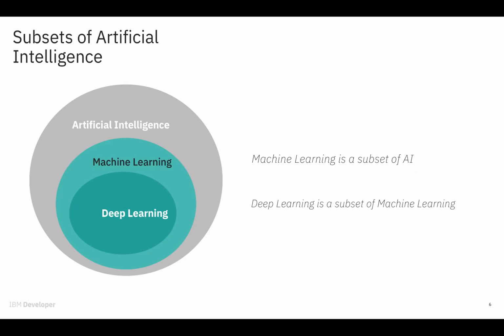AI itself is a big term and encompasses a lot of things. So breaking down artificial intelligence, machine learning is a subset of AI that refers to AI systems being able to learn without being explicitly programmed. Another buzzword that comes up often is deep learning, and that's just a subfield of machine learning that uses neural networks to simulate human decision making.